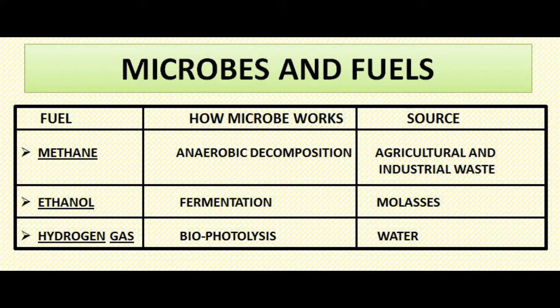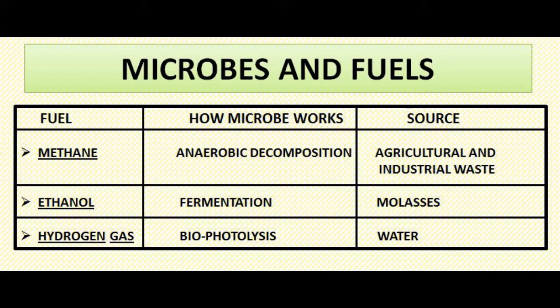And what was the microorganism used there? Saccharomyces cerevisiae, that is yeast. Similarly, here the same microorganism, Saccharomyces, converts the molasses into ethanol. By which process? Fermentation.